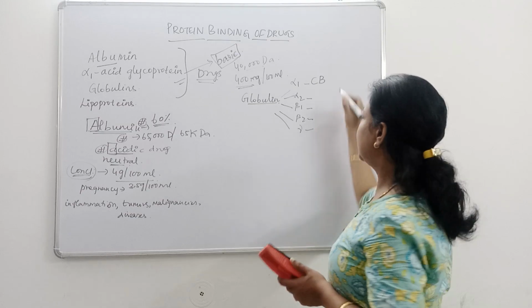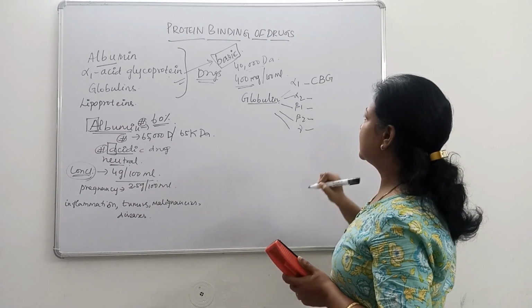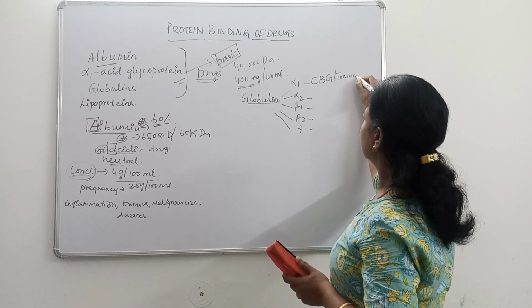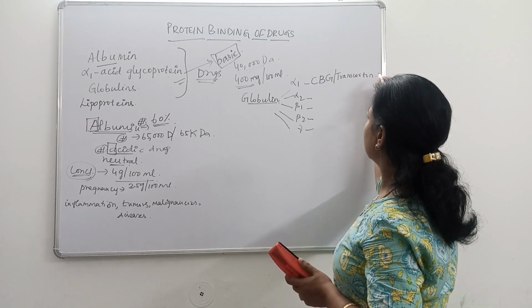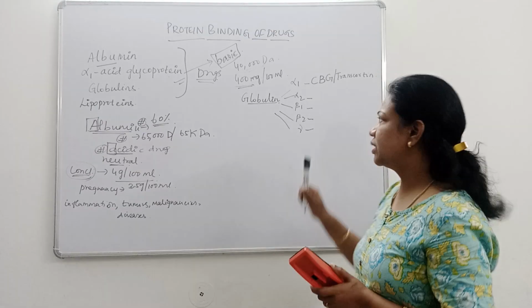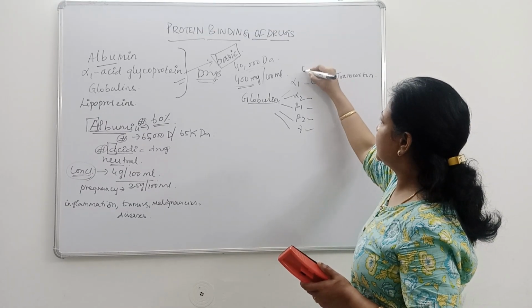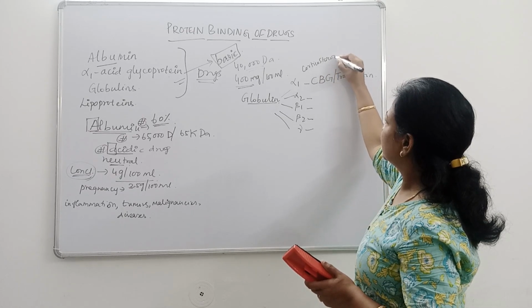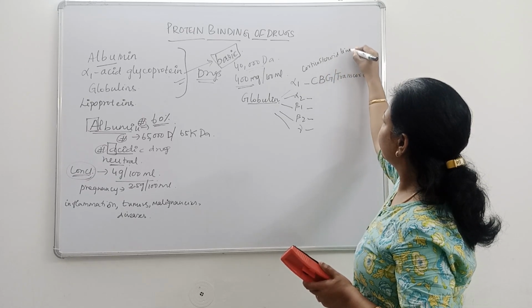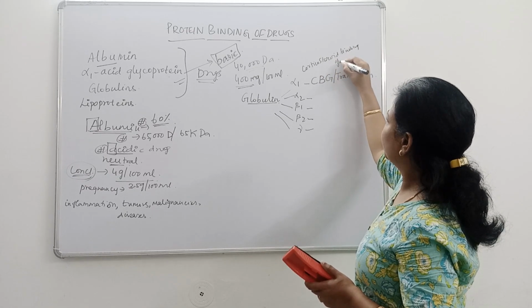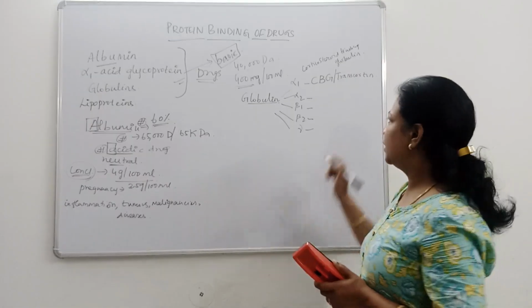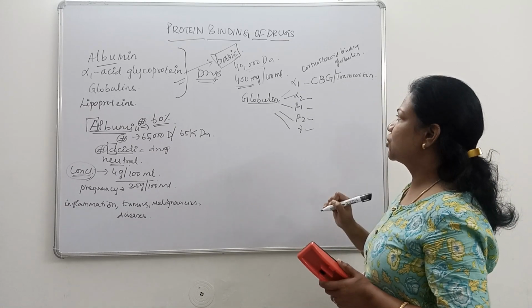Alpha 1 globulin is also known as CBG or transcortin. CBG is corticosteroid binding globulin, and another name is transcortin.